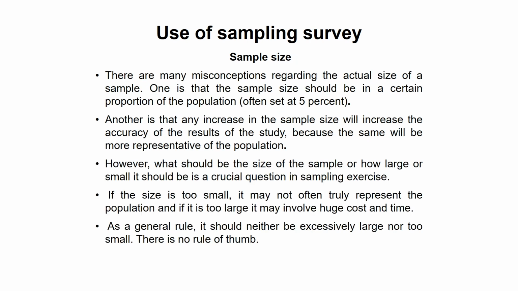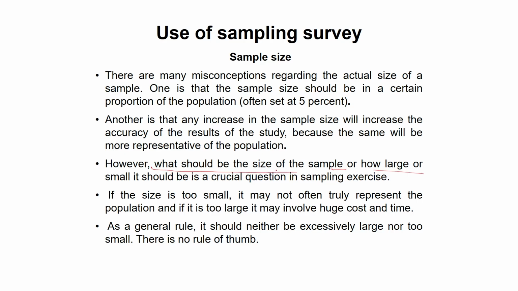This is sampling error. And what is sample size? There are many conceptions regarding the actual size of a sample. One is that sample size should be in a certain proportion of the population. Mostly, researchers try to take 5% of the sample from the total population.